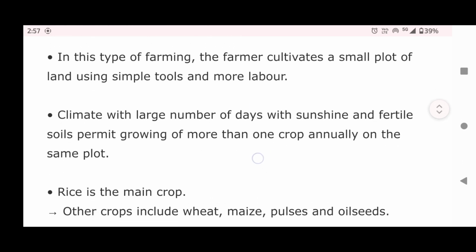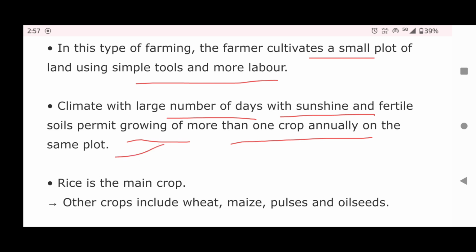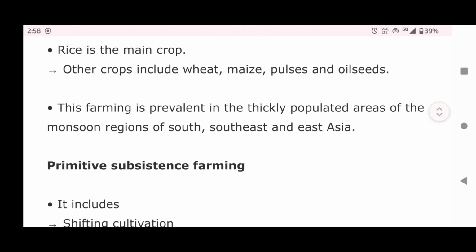Intensive subsistence farming. In this type of farming, the farmer cultivates a small plot of land using simple tools and more labor. Climate with large number of days with sunshine and fertile soil permits growing of more than one crop annually on the same plot. Rice is the main crop. Other crops include wheat, maize, pulses, and oilseeds. This farming is prevalent in the thickly populated areas of the monsoon regions of South, Southeast, and East Asia.